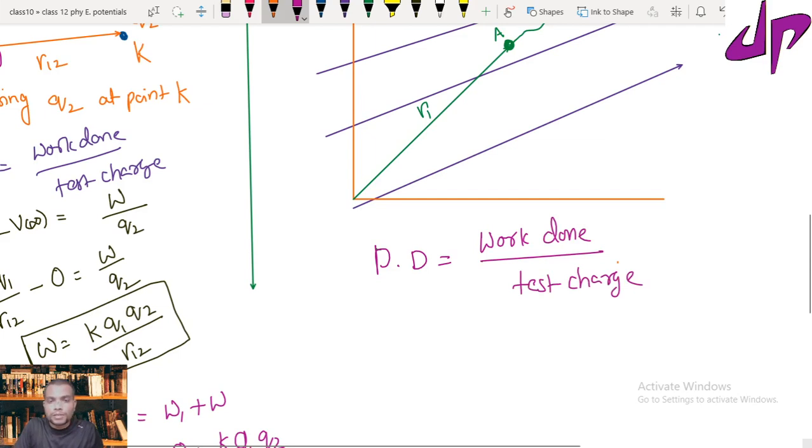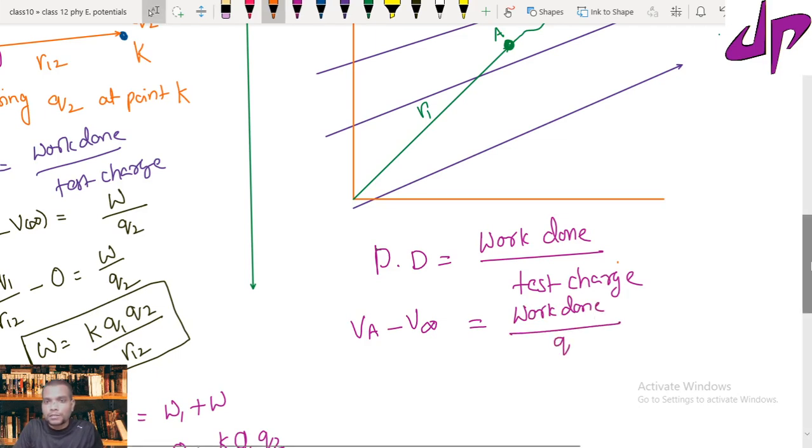Potential at point A minus potential at infinity equals work done upon test charge. Here I am bringing a test charge of Q1. Now at point A, potential exists because of this electric field.